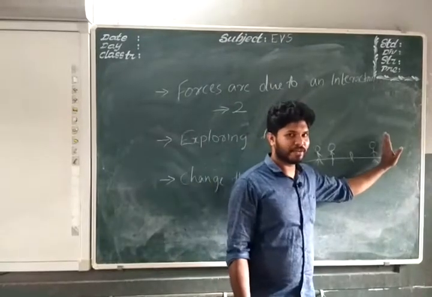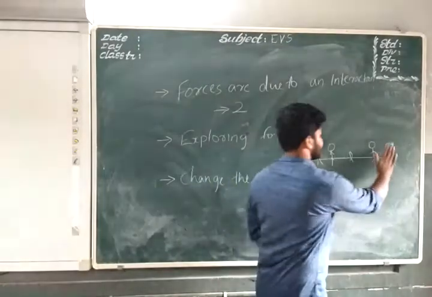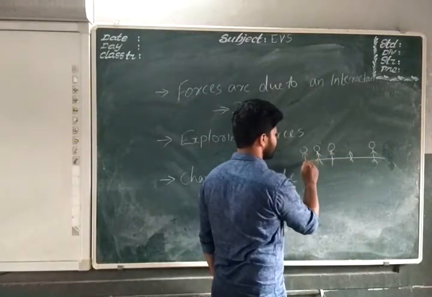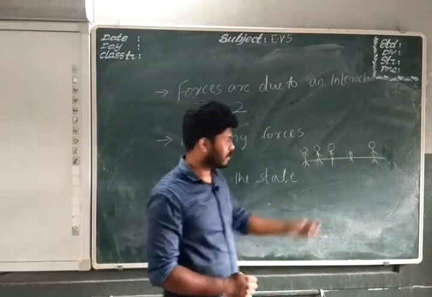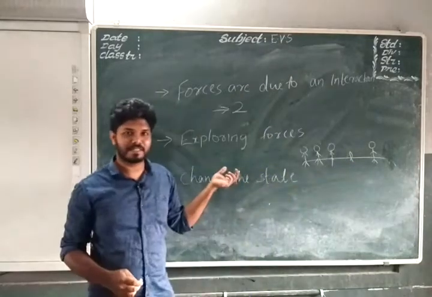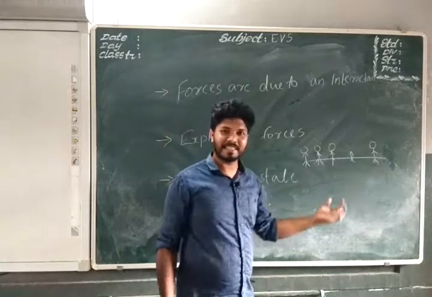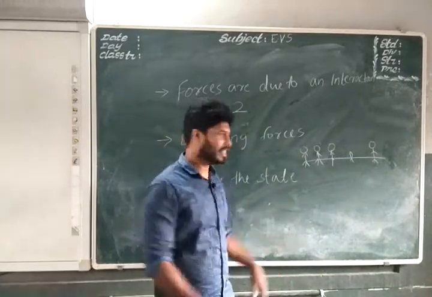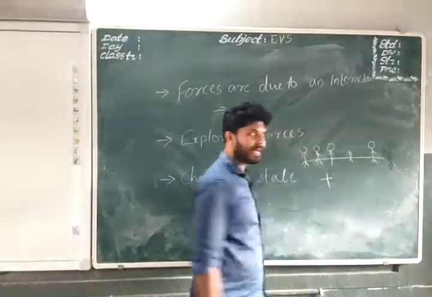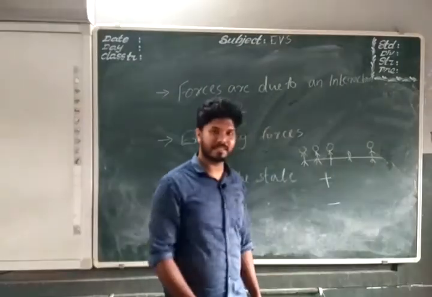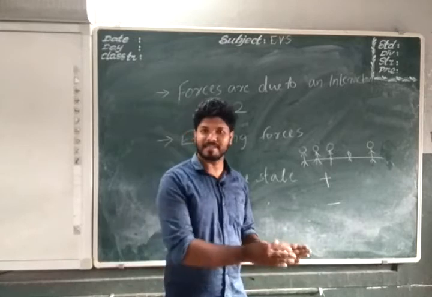Suddenly, if one of the persons from here slowly comes here and joins this part, now what happens? The tug will easily move towards this part, isn't it? So, if the force is acting in the same direction, they add up. If the force is acting in opposite directions, they get subtracted.